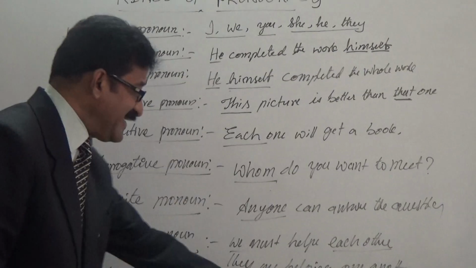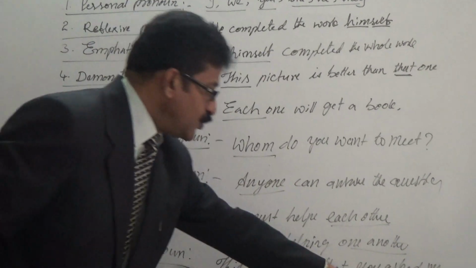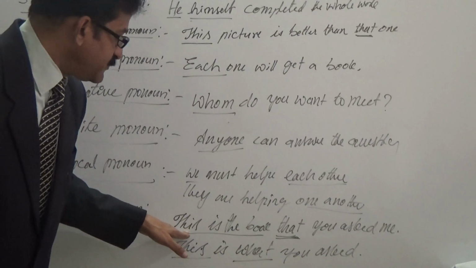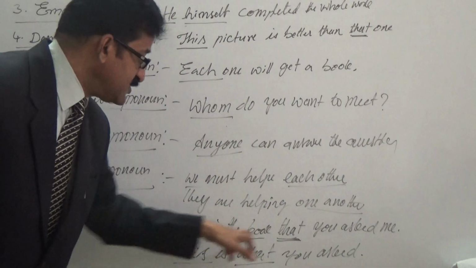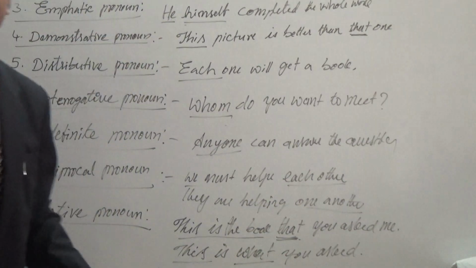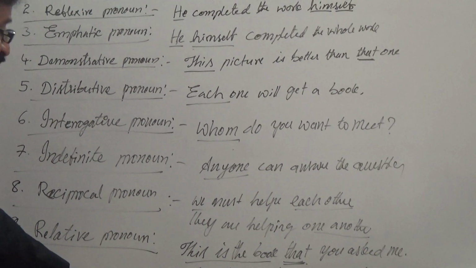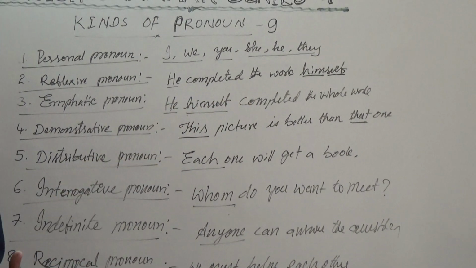See, which relates the subject and the pronoun. That is why what you asked and what I am giving. And what, I mean, this is the book that you asked. You asked and I am giving. The relationship between these two things may be expressed by this pronoun. So that is why it is called relative. It relates the subject and the other object.